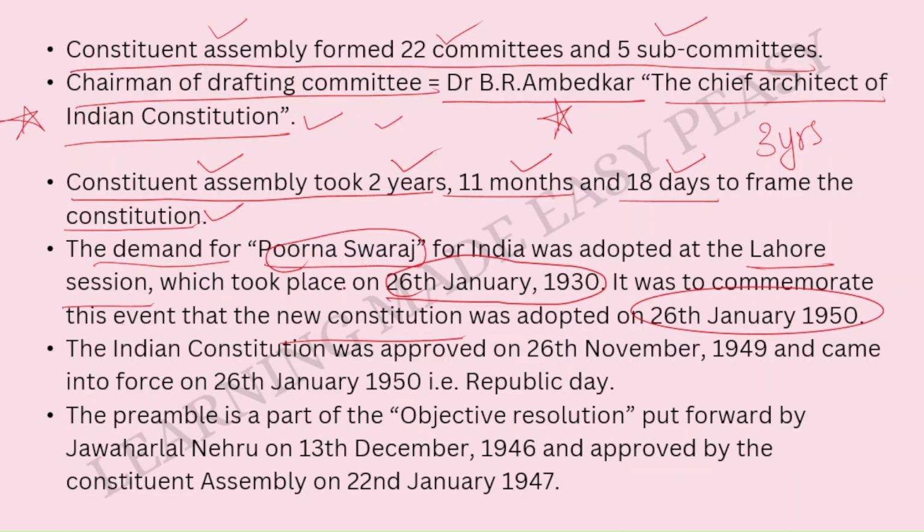Before independence, before making the constitution, before everything else, there was a Lahore session of Congress that took place on 26 January 1930. In this Lahore session of Congress, all the people who were involved in this session took an oath of Purna Swaraj. They demanded Purna Swaraj and declared that we want Purna Swaraj.